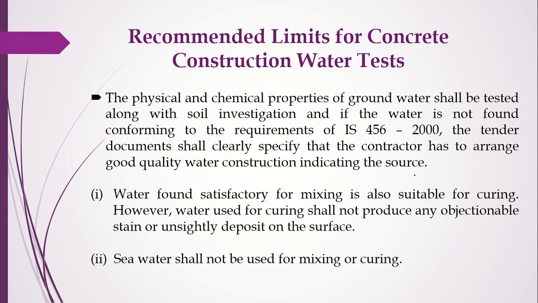The composition should be noted down, and if that composition and those properties are not satisfying the requirements of water mentioned in IS 456-2000, then the contractor should say that this underground water is not useful, we have to provide another kind of water.